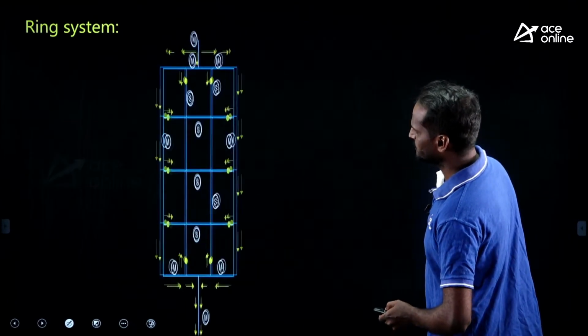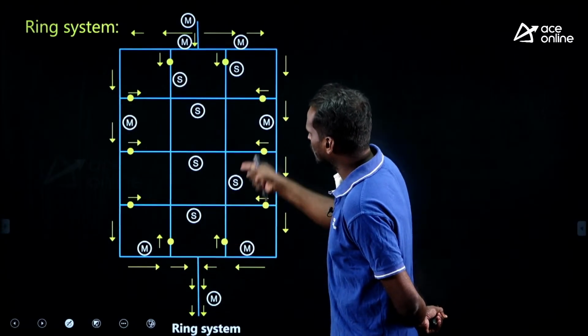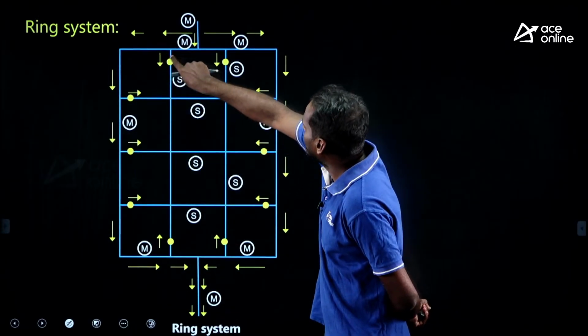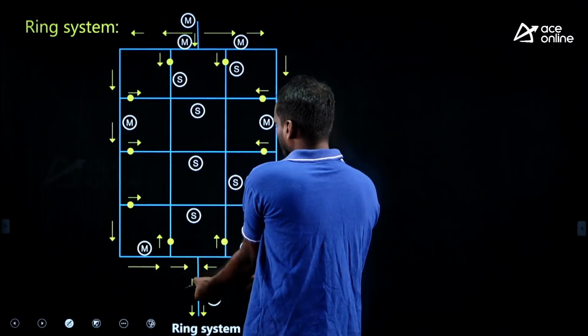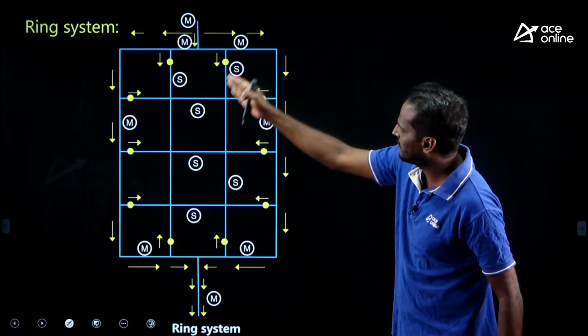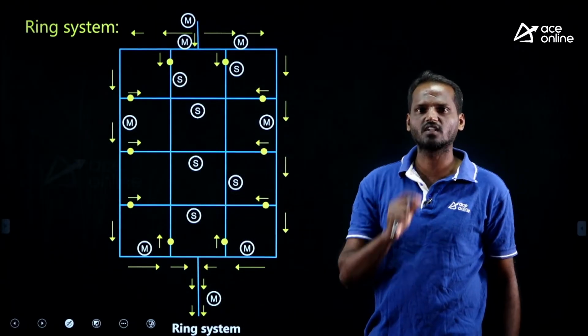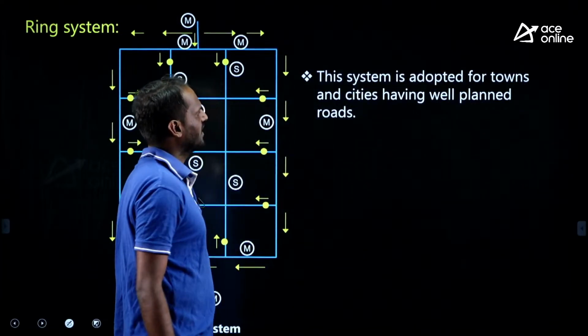What is the ring system? Look at this, the main periphery. This whole distribution area is covered by the main pipe. It is like a periphery, the main pipe is surrounded by the distribution area, in which case we have a ring system. It is also known as circular system. Where can we use the ring system? When the city is having well planned roads.